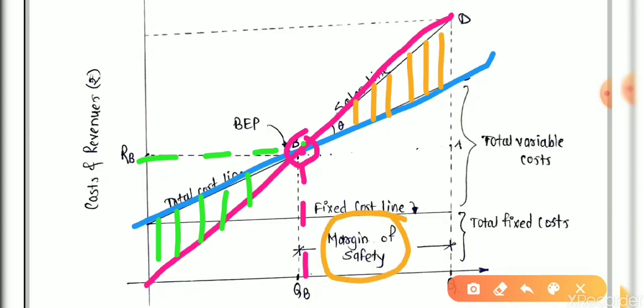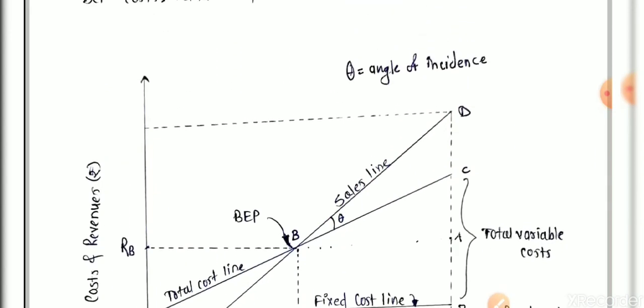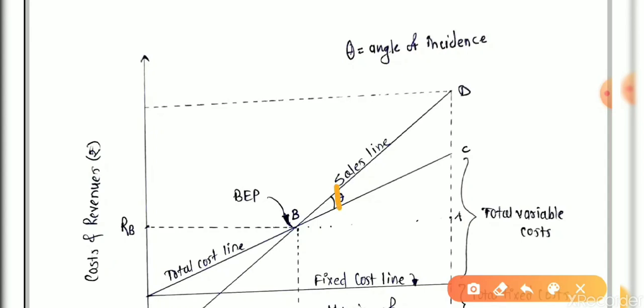And what is the margin of safety? It is the difference between total stock or total sales minus the break-even point. And here is theta, one angle you are going to see. Sometimes, rarely, the angle of incidence may be asked.